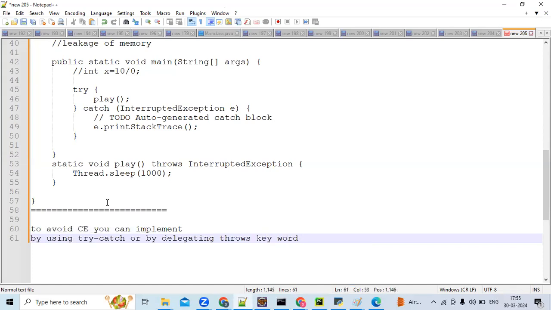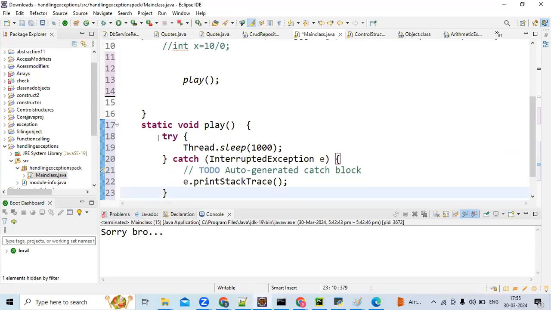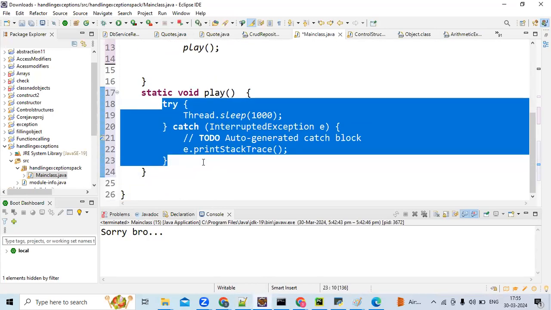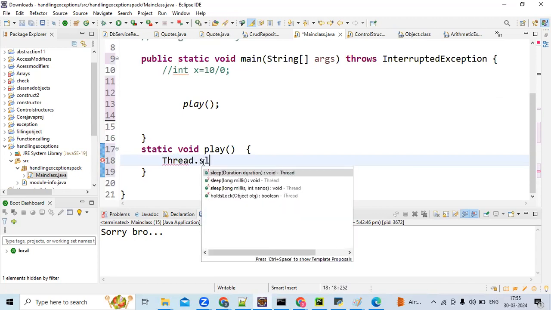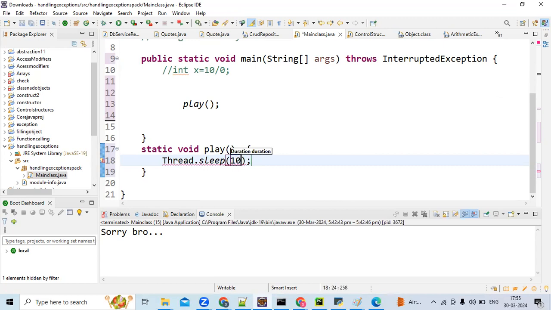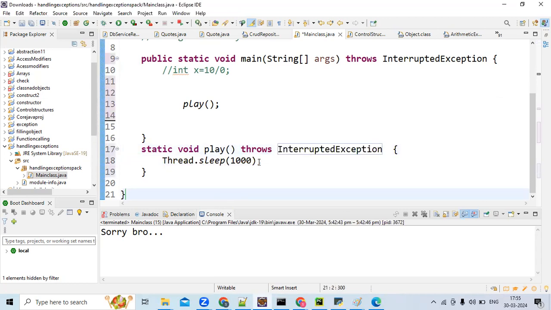See, now first we'll see using the throws keyword. We don't handle, we'll just delegate the exception. We don't use try catch anywhere. See, Thread.sleep(1000). I just want to delegate. See, add throws. So I'm just delegating to my main method. Am I correct? Is it okay, Jayashree?